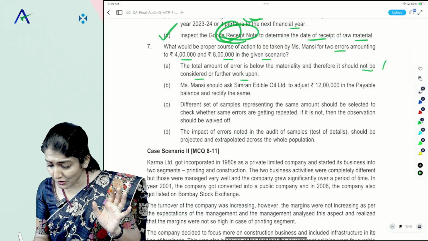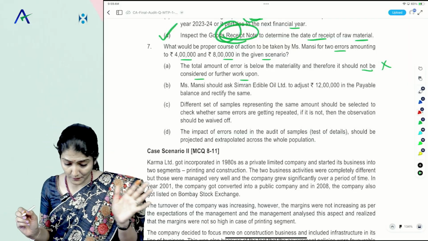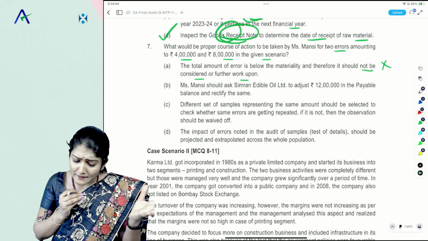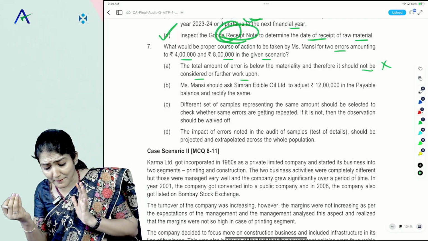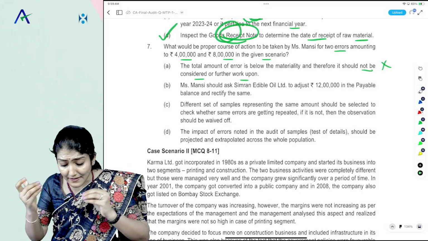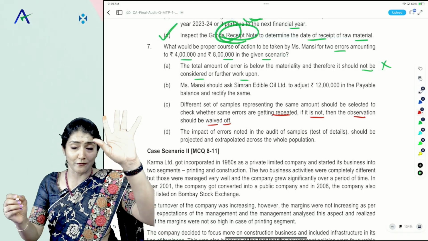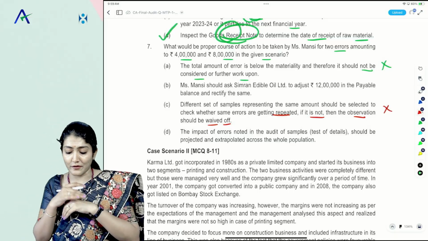So one, it says it should not be considered. We don't consider this point. And then ask Simran to adjust 12 lakh. Okay. Different set of samples representing the same amount should be selected to check whether the same errors are getting repeated. If not, then the observation should be waived off. So when they say waive off, we waive off this option.